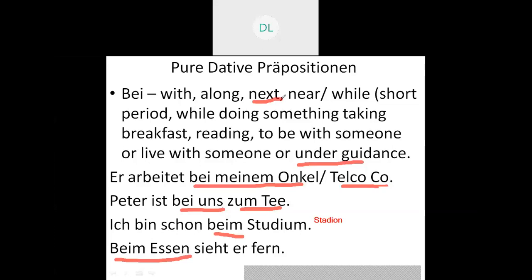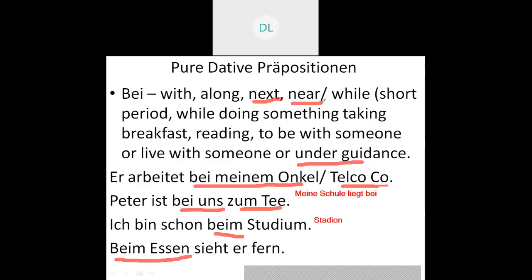Or if I want to say the school lies near the station, meine Schule liegt bei dem Bahnhof. That is, my school is situated near the station. So when I say near, that is very, very important. So that is the meaning, near or next.